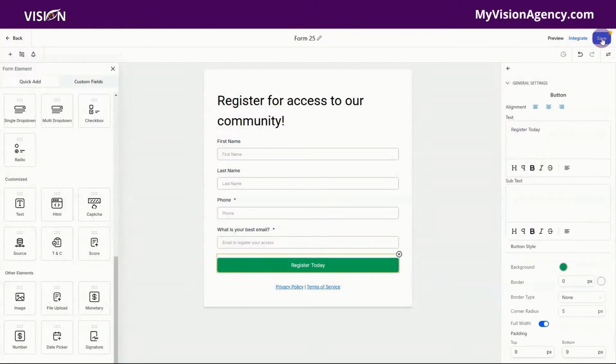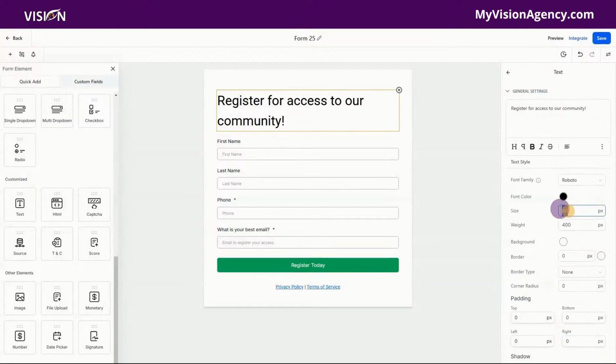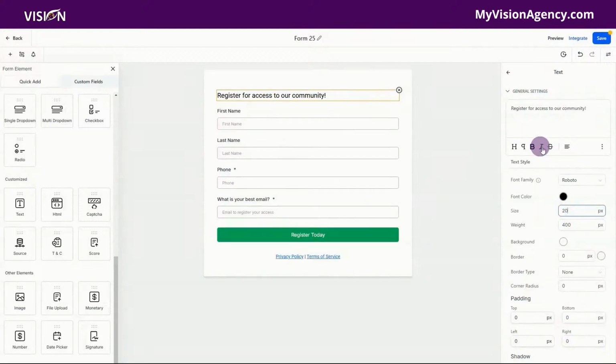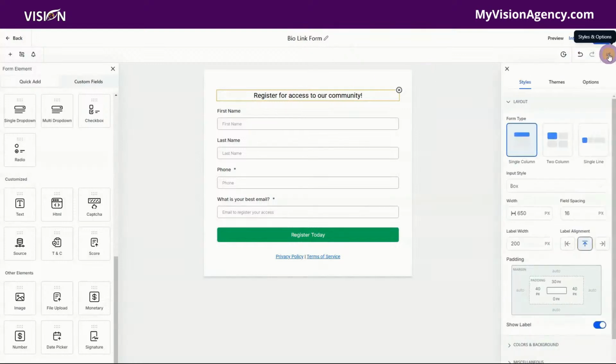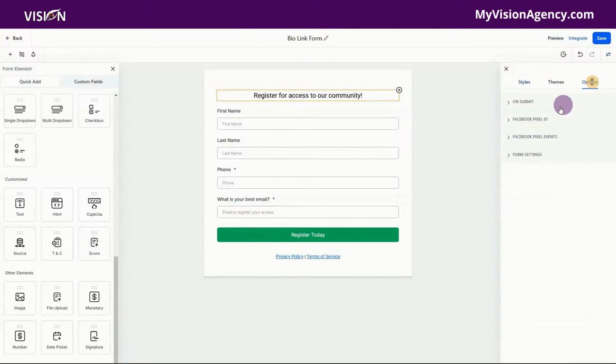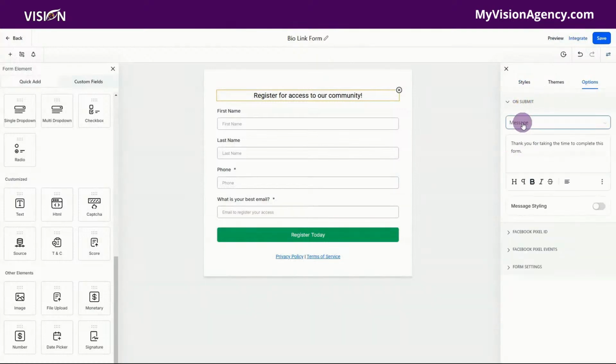All right, so let's go ahead and save this. This is way too big, so let's make this smaller. And we can even make that centered here. We're going to call this BioLink form. Save again. Now, most of the time on these forms, you always want to go into the options here for submit. And we want to make sure that when they submit the form, they're going to the place we want them to go to. We can set this at the form level. We could also set this at the funnel level. With this particular form, it's actually not going to route anywhere, so we could just leave it like this.